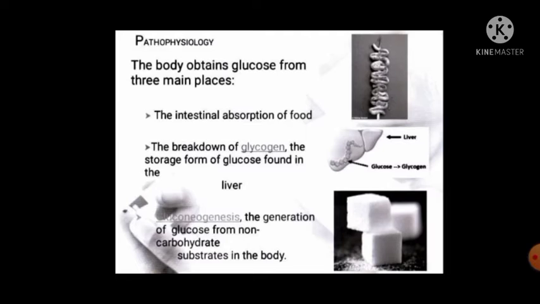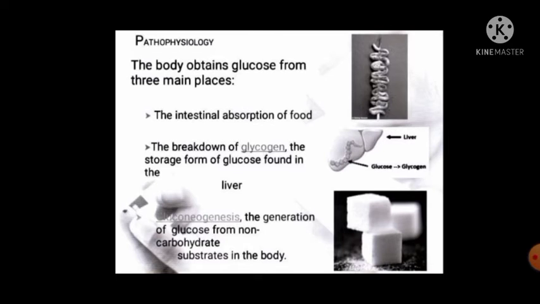Pathophysiology includes that the body obtains glucose from three main places: intestinal absorption of food through microvilli, and the breakdown of glycogen, the storage form of glucose found in the liver. Glycogen is converted into glucose by glucagon.